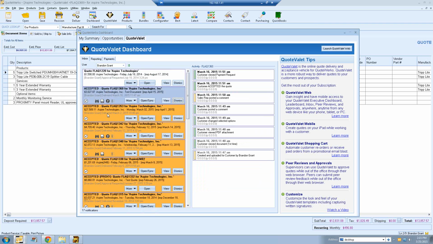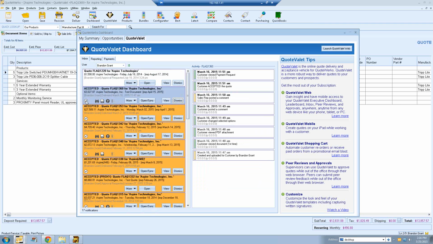That's something that the different colors in QuoteValet will tell you. If it's orange, that means the customer has accepted it. If it's green, it means they have made payment. If it's white like this, that just means that the customer has viewed the document or changed an option. There's been an activity, but they haven't accepted or made payment on the document yet. As you go through these, you'll see there'll be little icons that show up in the status bar as well.